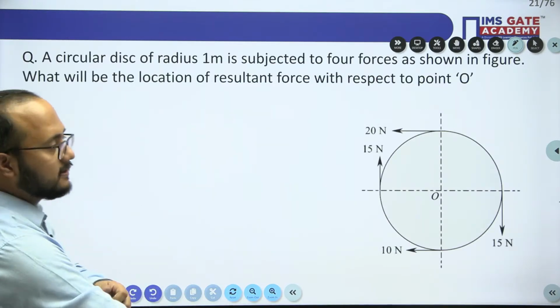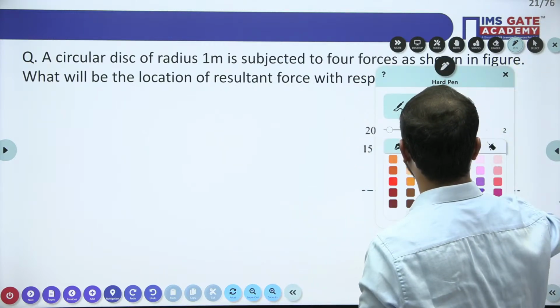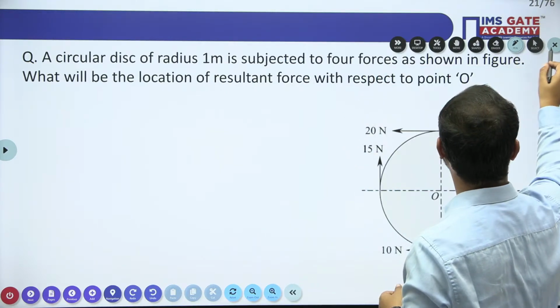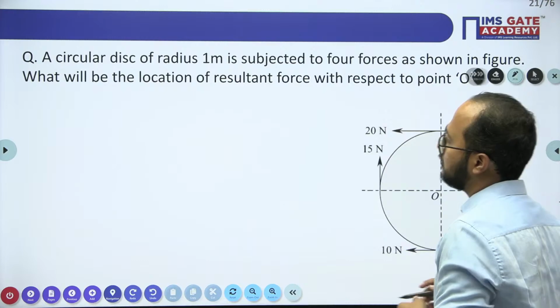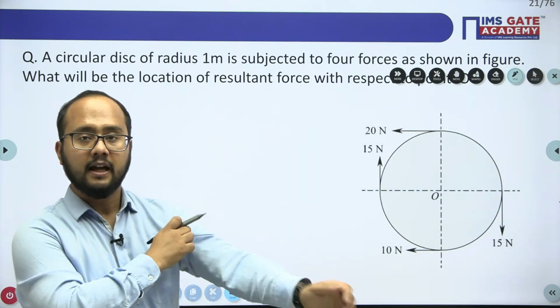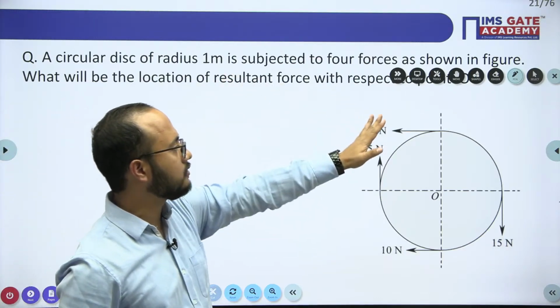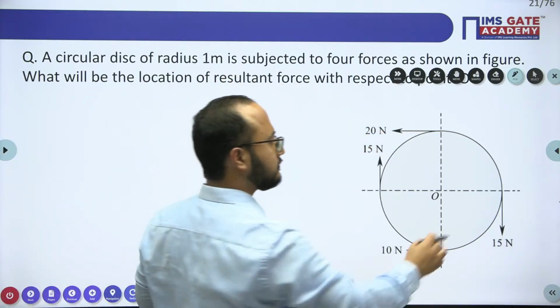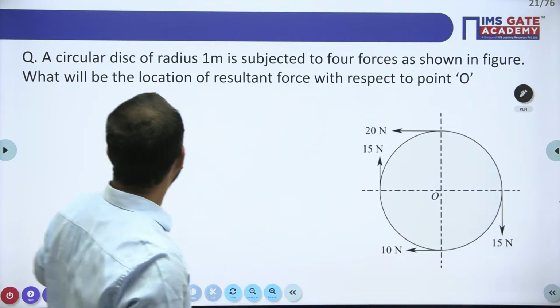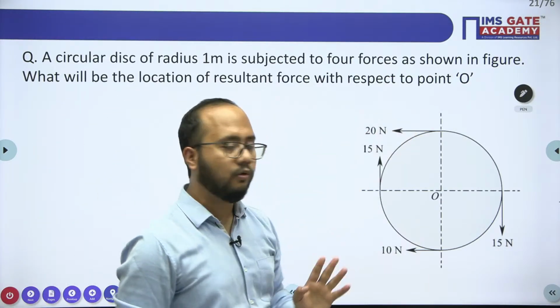Yes, this is the question. Again, a very important question with respect to the GATE examination. Such types of questions you will have in your GATE examination. In this question, they have mentioned a circular disc of radius 1 meter subjected to 4 forces as shown in the figure. Now, what will be the location of the resultant force with respect to point O?